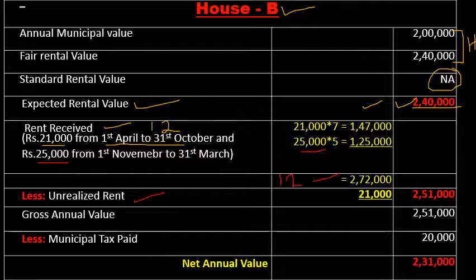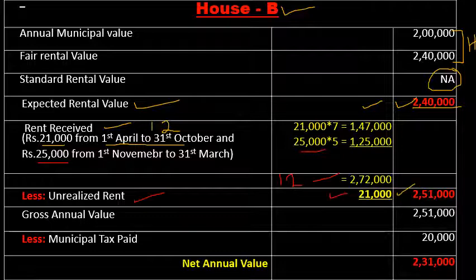So here there is unrealized rent of 1 month due to the death of the earlier tenant. October month rent could not be realized, and that rent is called unrealized rent. It is eligible for deduction because the assessee satisfied the conditions given at the end of the problem. So the unrealized rent is 21,000. After deducting unrealized rent, the rent received is 2,51,000.